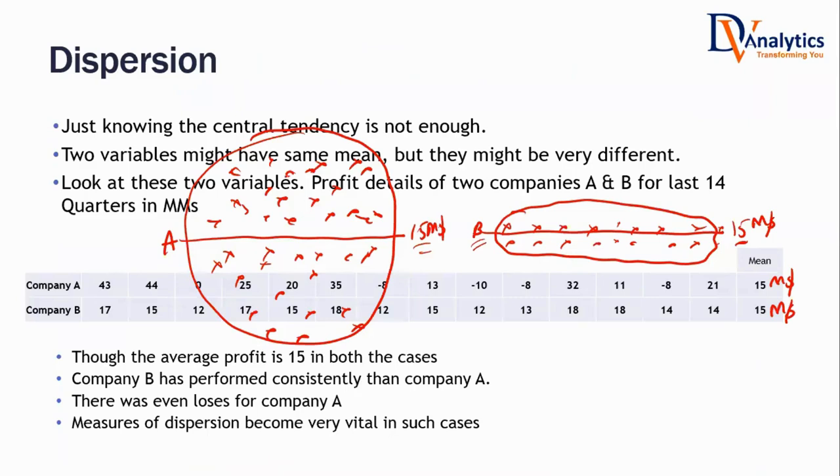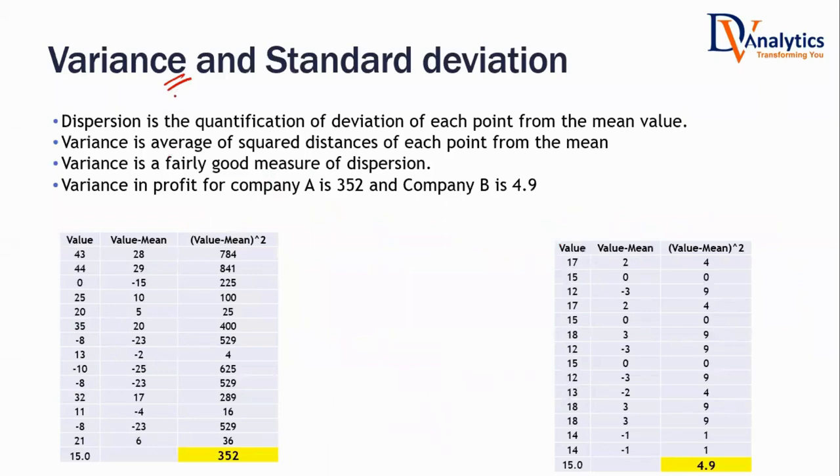Variance tries to quantify what is the spread in the data. Variance tries to quantify what is the dispersion in the data. How much is the spread around the mean? How much is the spread in the data? That is given by variance. Variance is a measure of dispersion. Okay. How do you calculate variance?